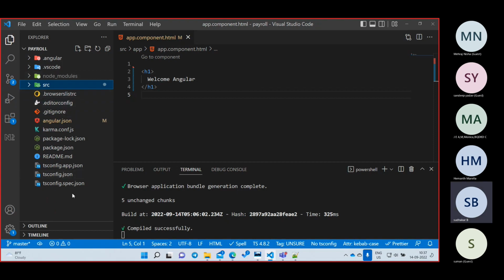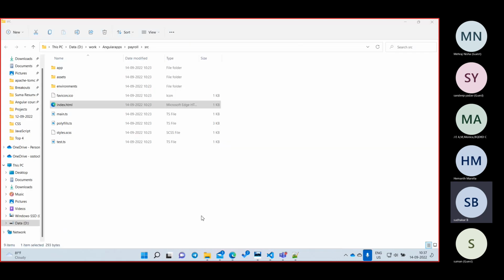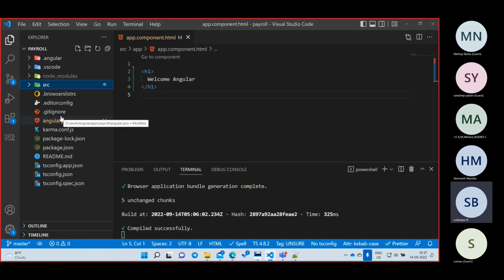I will explain this now, but for homework I will give it at the end. I can explain from here, or I can go to the folder also, both are the same. Now we'll go through why this many files are created, and when each file is going to be used.